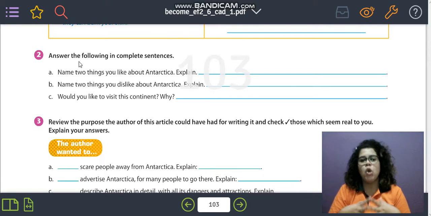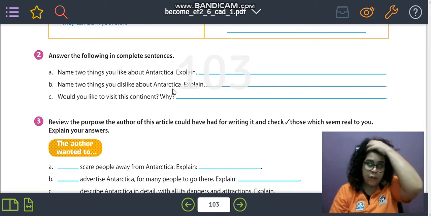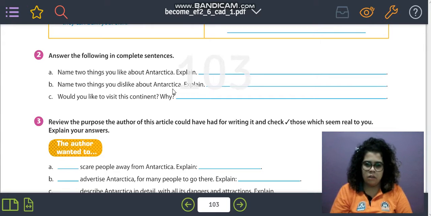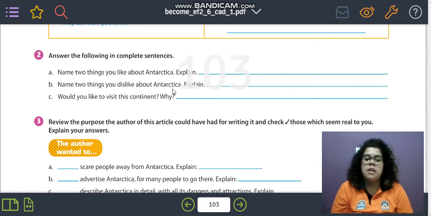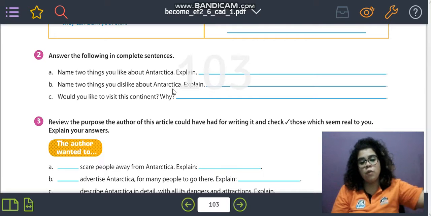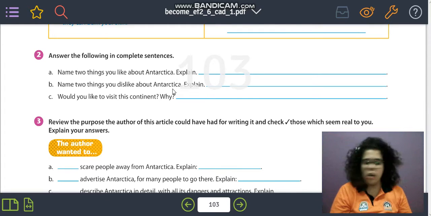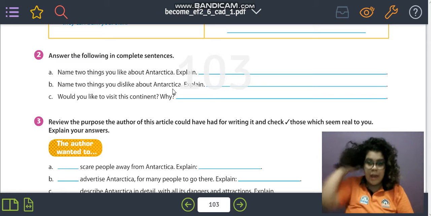Then on letter B, you're going to name two things you dislike about Antarctica, two things that you don't like. So, for example, it's too cold, the climate, etc. So you're going to explain, I don't like the climate because I'm too sensitive to cold, these kinds of things. And then on letter C, you're going to say if you would visit Antarctica or if you wouldn't visit Antarctica. So do you want to go there or don't want to go there? Okay, and why?